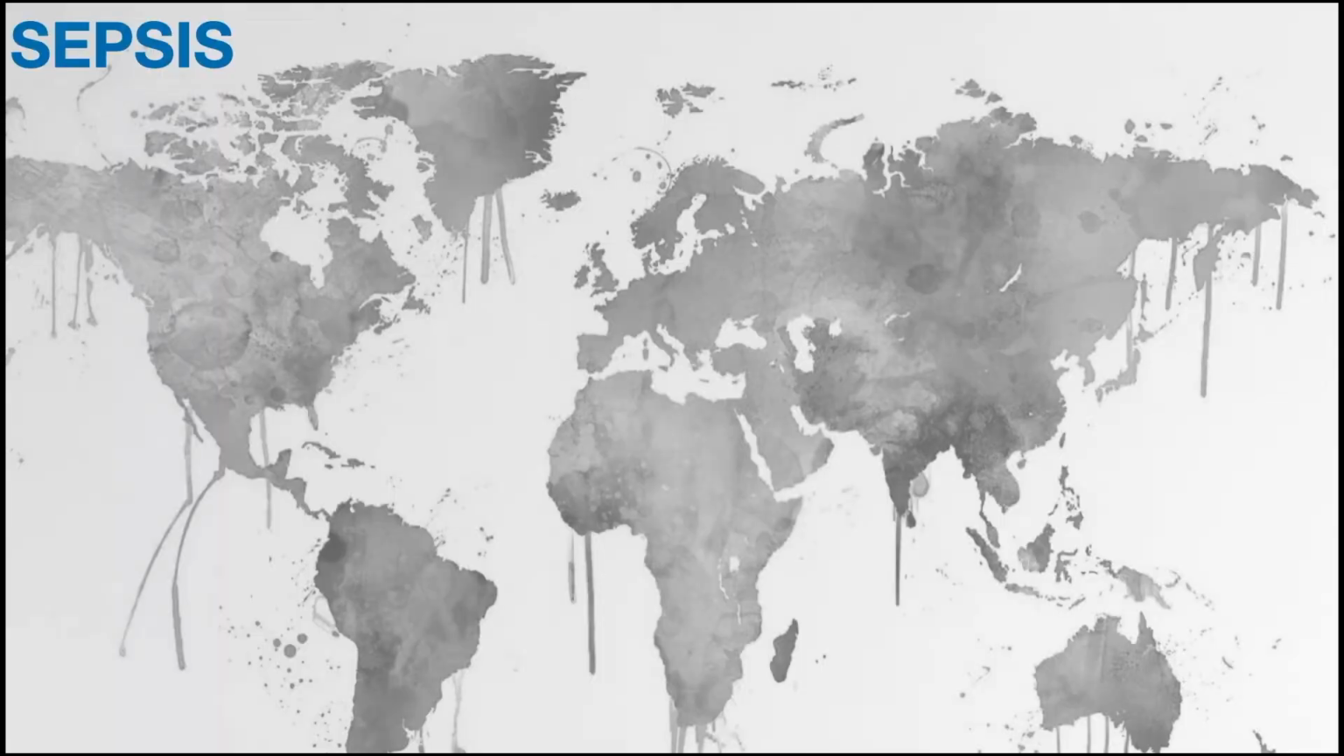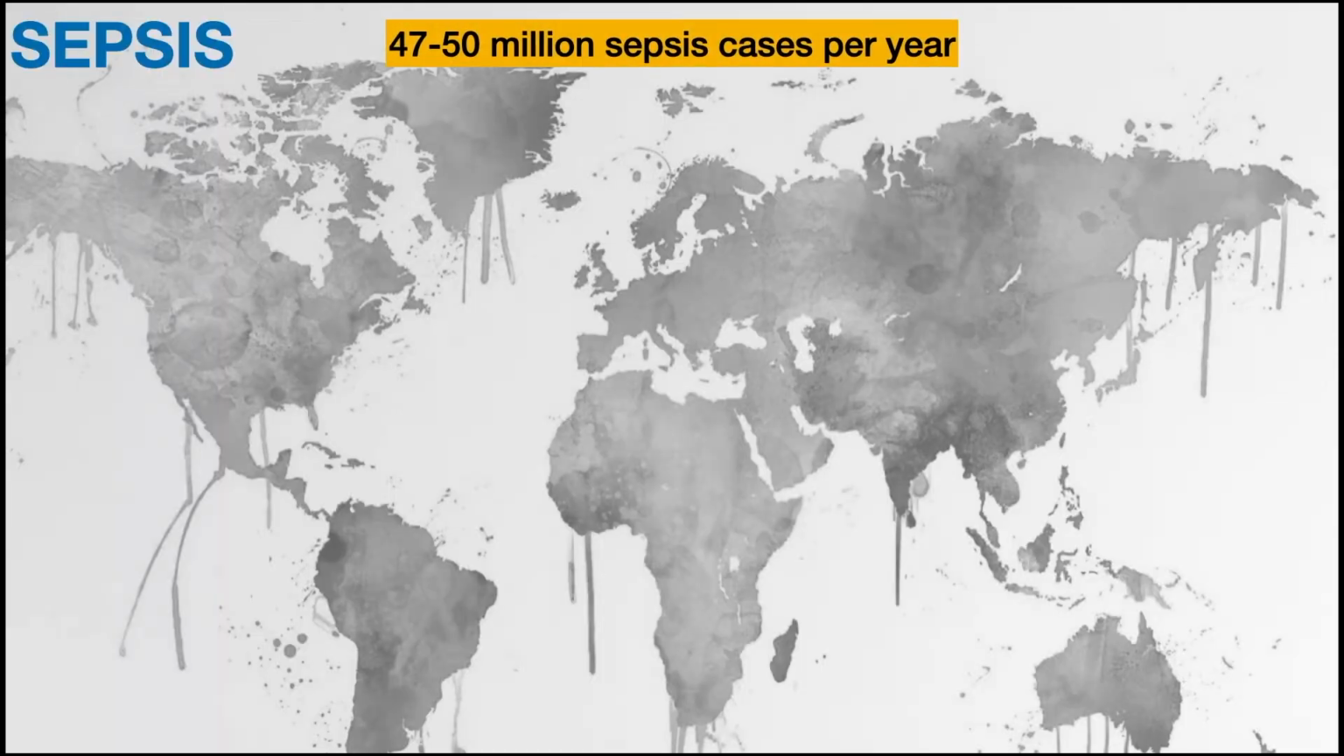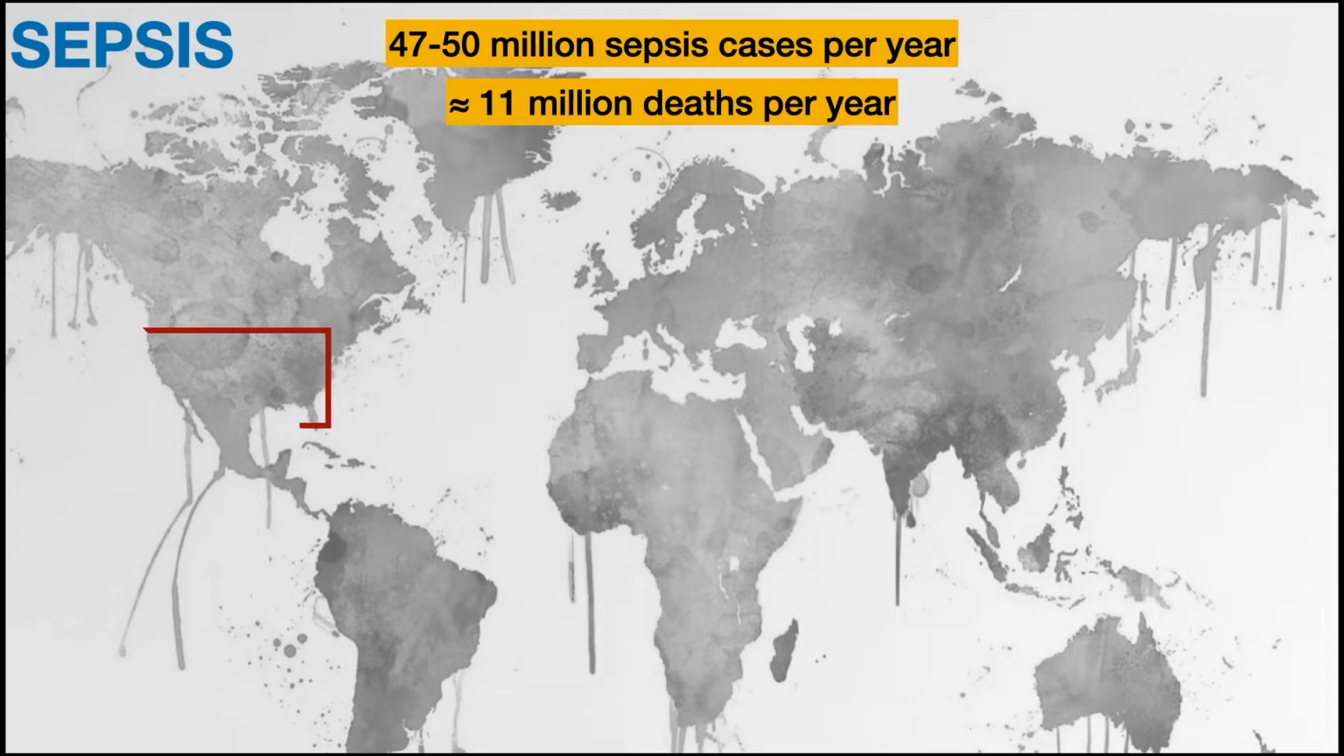And there are 47 to 50 million sepsis cases per year, which cause at least 11 million deaths per year. That is 1 out of 5 deaths worldwide is due to sepsis. In the United States, there are about 1.7 million adult sepsis cases annually, which contributes to about 270,000 deaths per year.